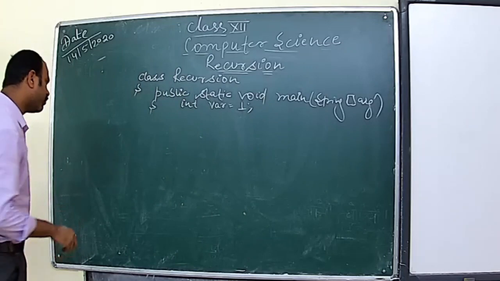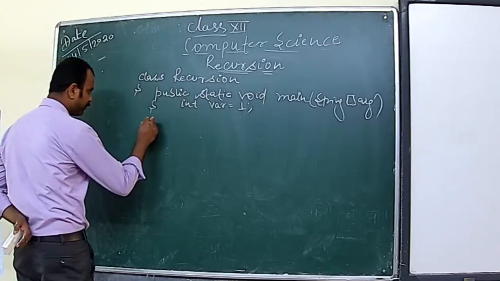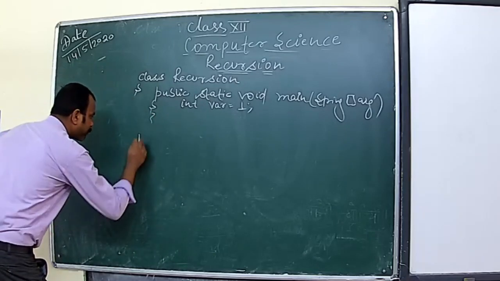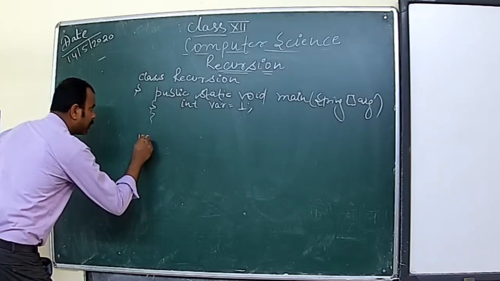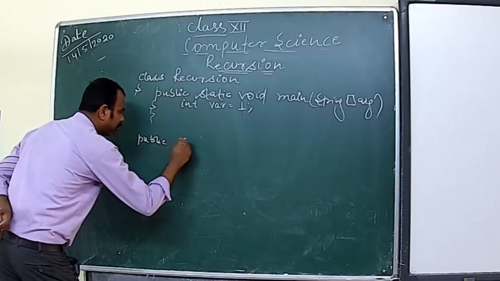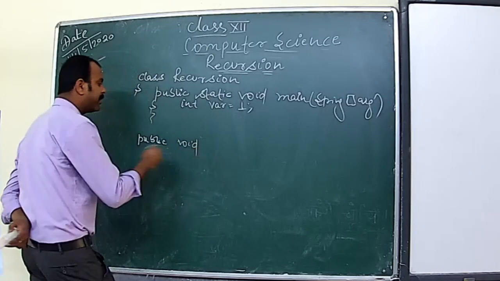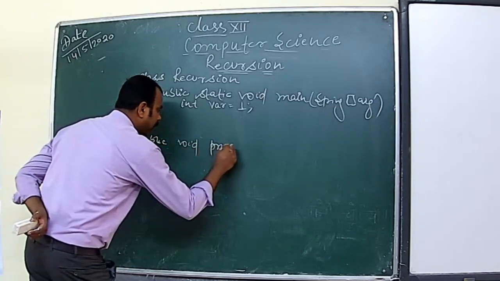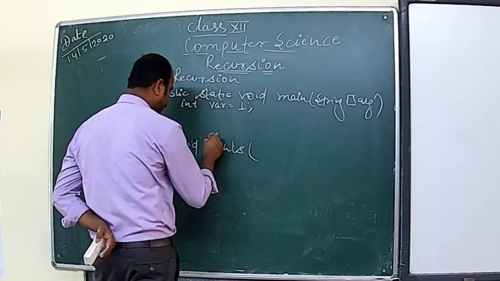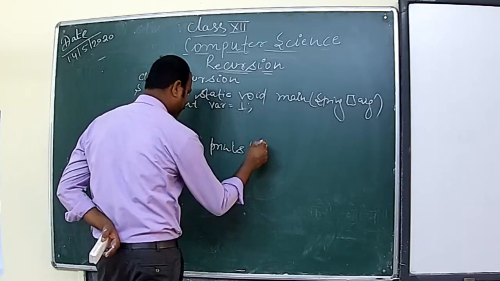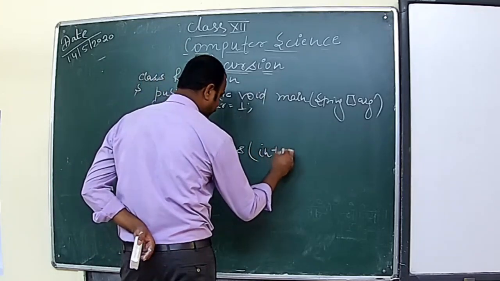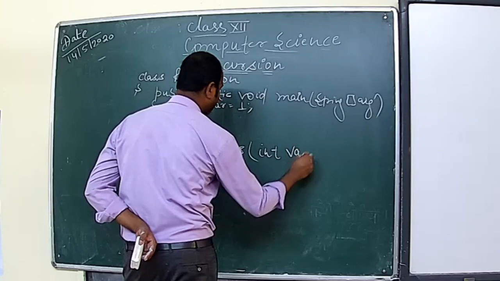And we need one more method here. So let's close and then write here public. We are not returning anything, so public void print, and we'll pass one variable here, int val.